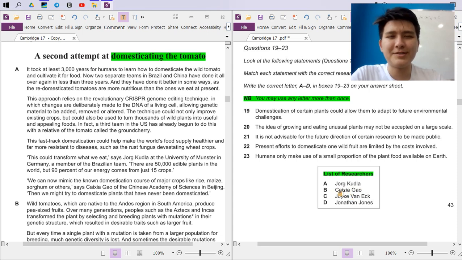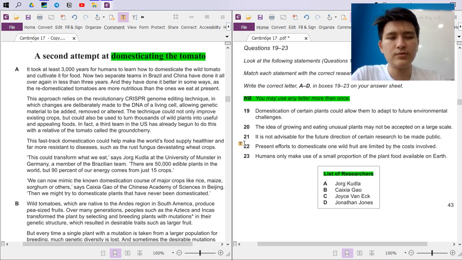I don't know how to pronounce that, I'm really bad at pronouncing names. Then Joyce Van Eyck, Jonathan Jonas. So all these will come after, first A, and then B, and then C, and then D. These follow the same pattern as the passage. So this is one thing to know about.